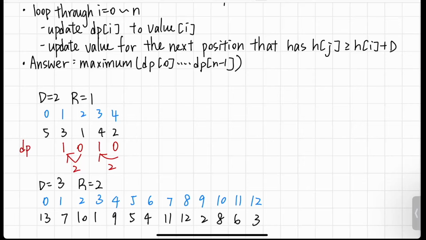And next we move on to the last value, which is 5, and this would give us 2 because it can transition from here. And in the end our result would be 2, which is the maximum in the DP.